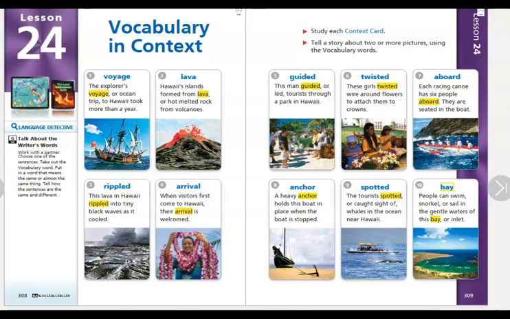Okay, I hope you've been thinking about what our story is going to be about this week. We got some pretty good clues from these context cards, and I will see you soon.